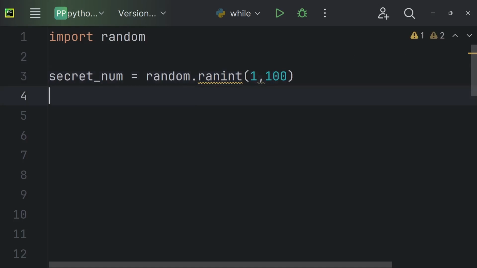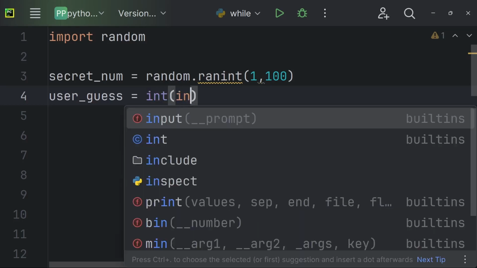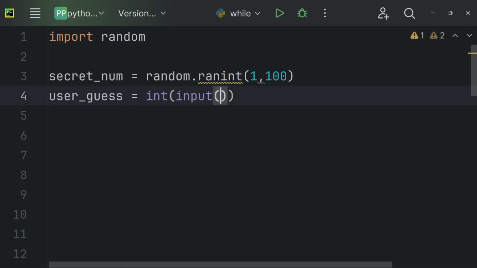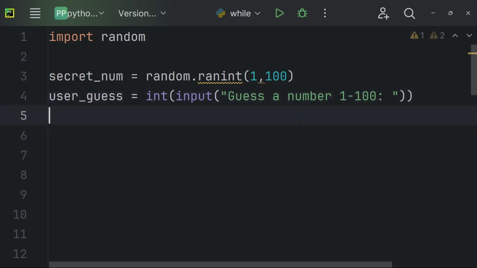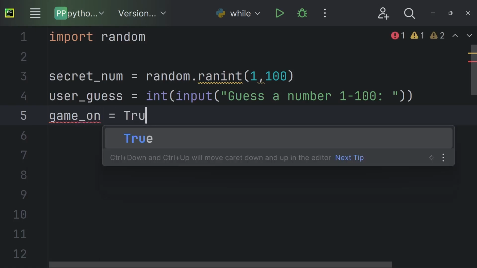Now we need to save the user's guessed answer. So we're going to create a variable called userGuess, and we're going to make this guessed answer an integer data type, and we're going to use the input function to get the user's response. And we're going to tell the user to guess a number between 1 and 100. Now we're going to create our GameOn variable, and this is a variable that makes sure that our while loop doesn't run infinitely. We're going to set this variable initially to true.